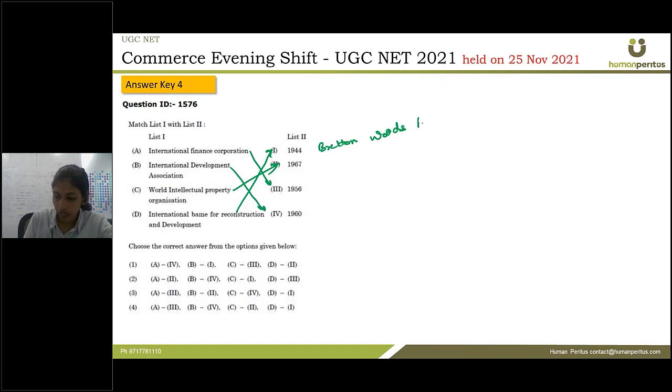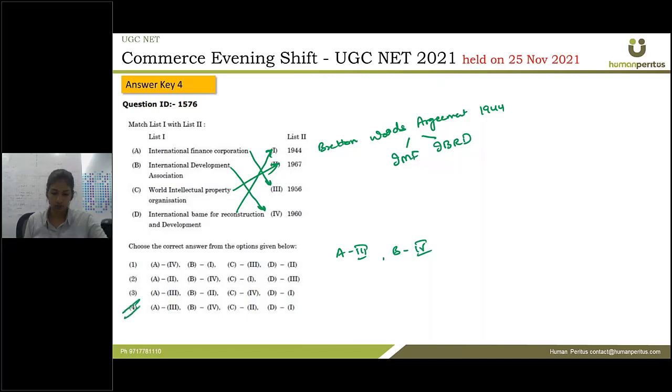And in that agreement, the Bretton Woods Agreement, which was made in 1944, there are two organizations, IMF and IBRD, both established in 1944 only. Okay, so accordingly our answer is, for A it is third, for B fourth. So from this we can see the answer is fourth.